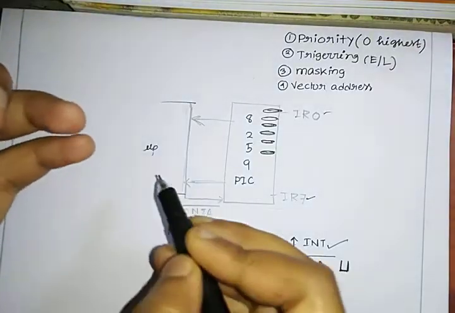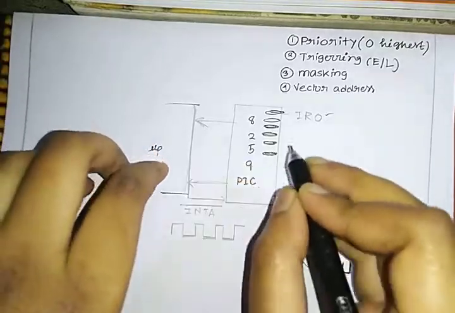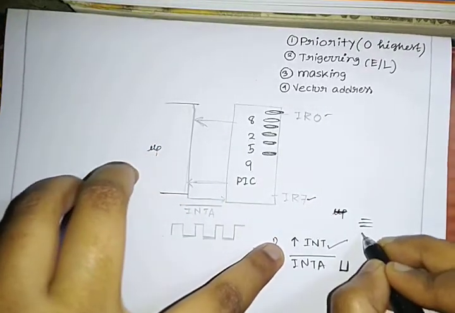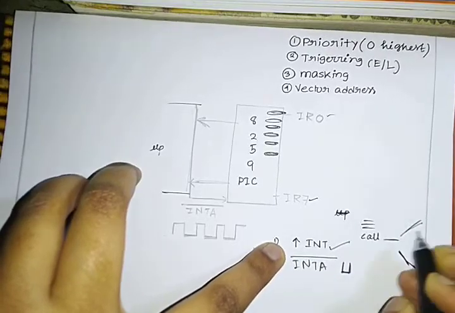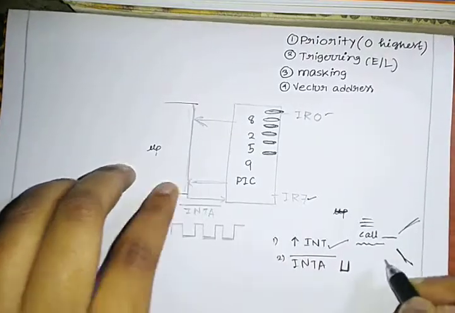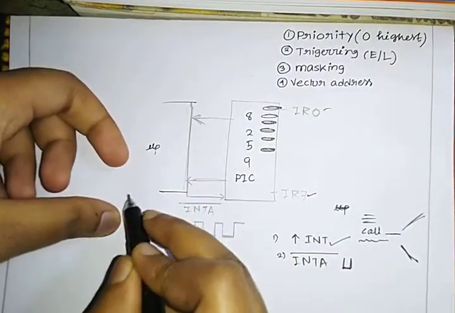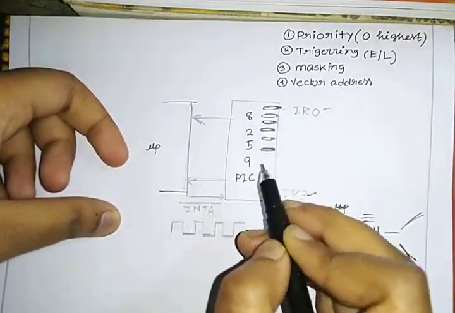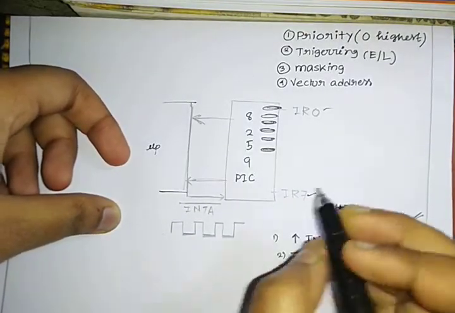You know that when the microprocessor needs to execute a subroutine, we use CALL address. Now CALL and that address is a 3-byte instruction, so the microprocessor needs these 3 bytes. What happens?